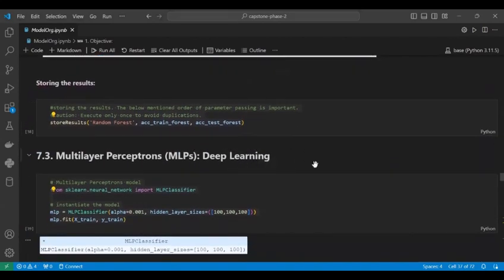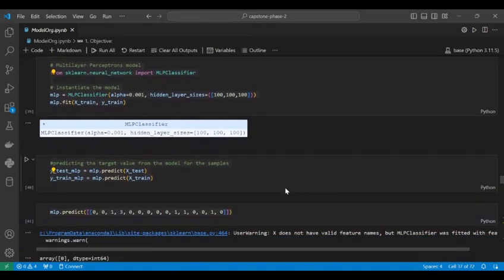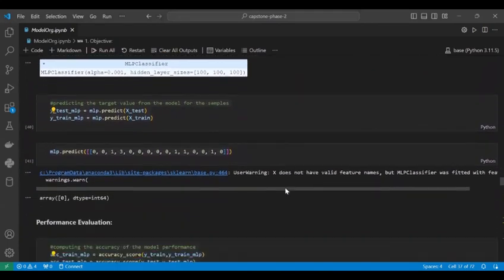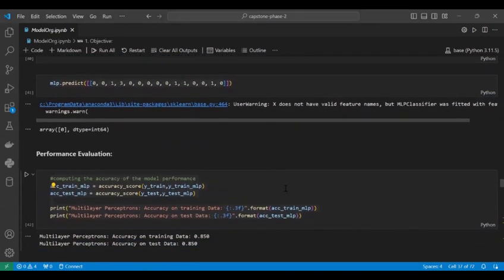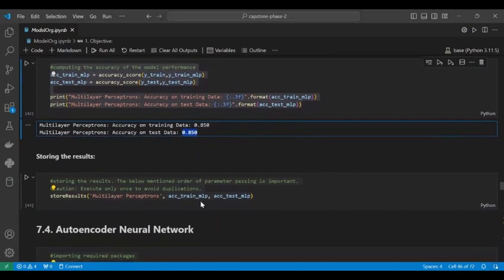And here we go with multi-layer perceptron. In this model we are importing the multi-layer perceptron from libraries. Then next we are training and testing the data. Here we can see the accuracy on training data is 85% and test data is also 85%. We will store these results.